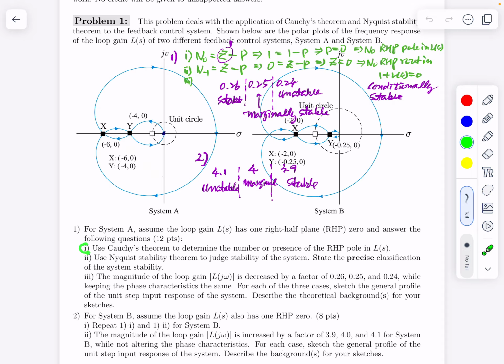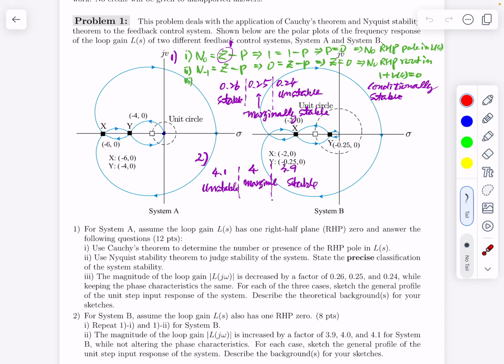So we solve this and this, okay? And the magnitude of this loop gain is decreased by a factor of this one, and this one. Take a look at this. This point is -4, 0. If the magnitude of the loop gain is decreased by a factor of 1/4, then this point will pass the critical point. What I mean is, if that happens, this loop gain plot will be something like this.